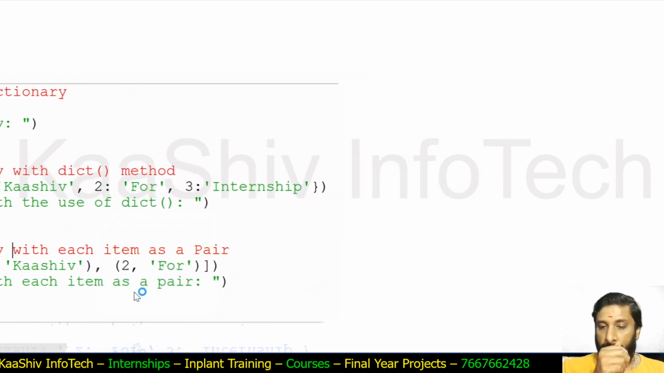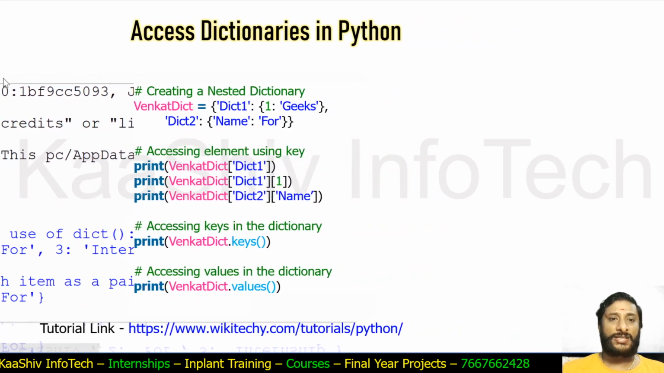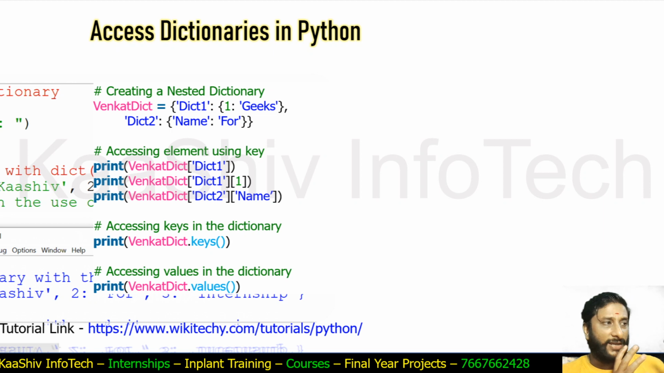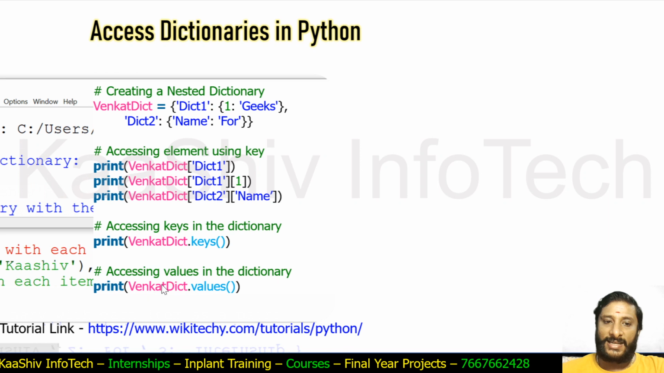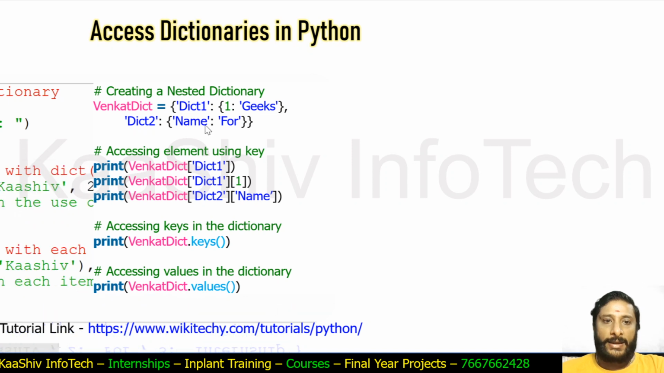If you talk about the processing of dictionaries, it is about accessing the dictionaries in Python. The data is stored, and I need to access the data. venkatdict.keys will get all the keys. venkatdict.values will fetch all the values. Here dict1 and dict2 are the keys. And 1: Casio, and name: far, these are all called values.